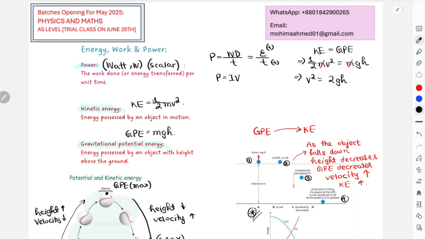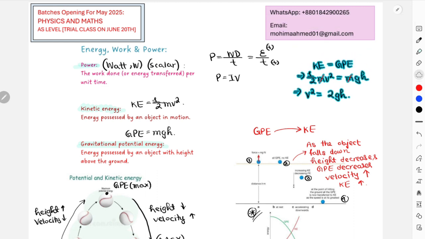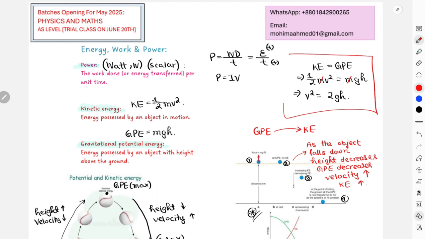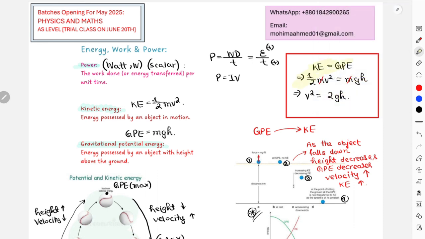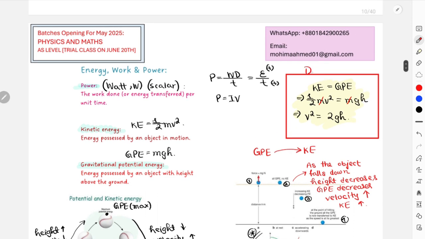This is how you can actually find out the velocity. If you have the height above the ground, the value for g is already known, 10, you can just use this equation to find out the value for velocity. This is a very important derivation, quite important, might arrive in your questions, so I would suggest highlight this also as your working process. Very important derivations.